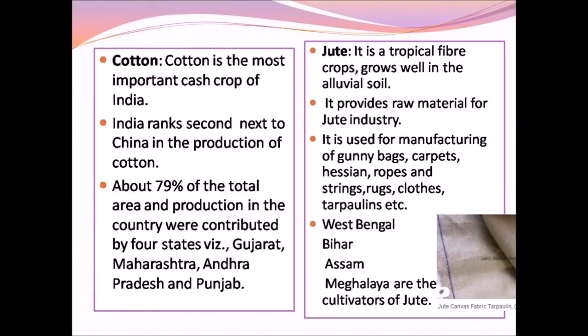The major leading states which are involved in the production of cotton are Gujarat, Maharashtra, Andhra Pradesh, and Punjab. The next cash crop we are going to see about is jute. Jute is a tropical fiber crop which grows well in the alluvial soil. It provides raw material for the jute industry.